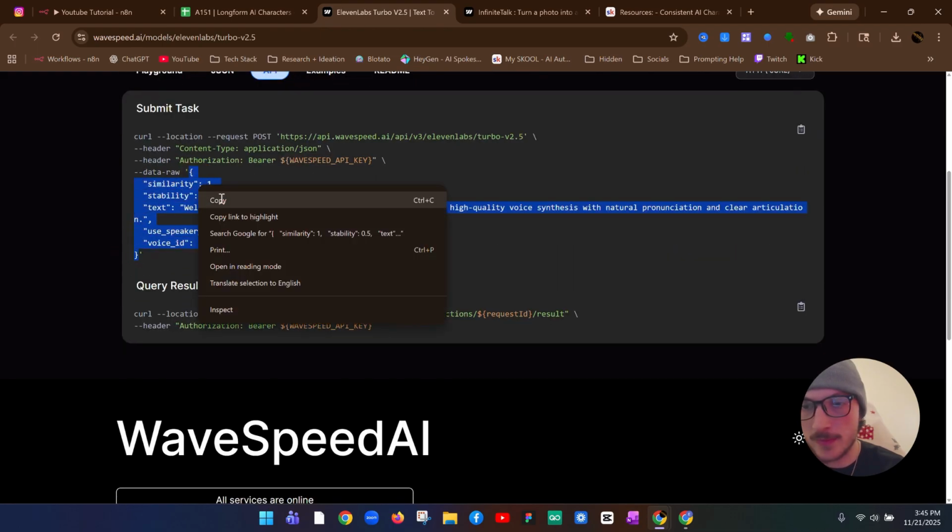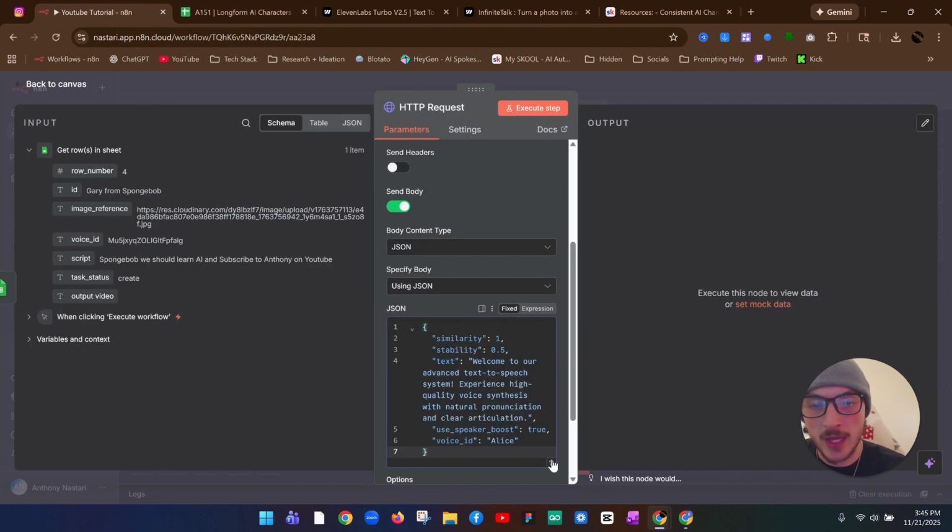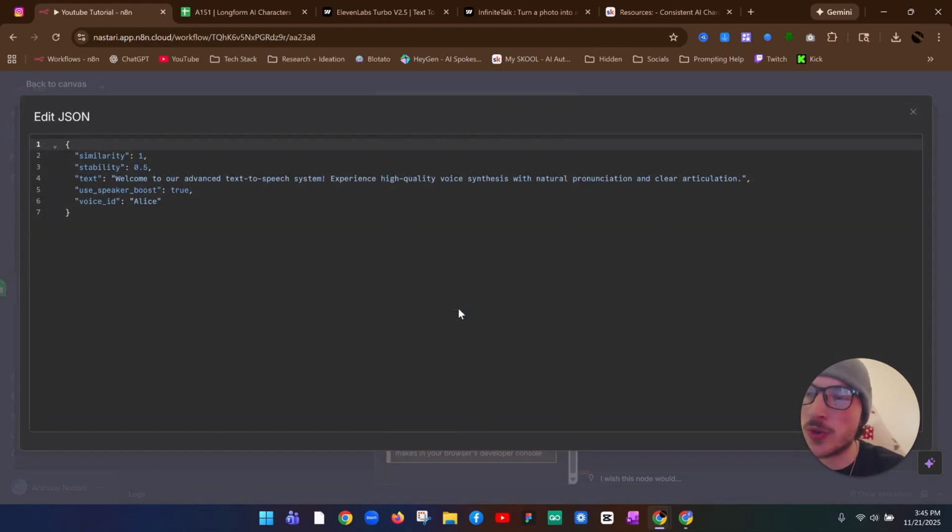So select that, copy it, and then we can paste it right into here. And what this is, we just copied JavaScript Object Notation, and that's the way that these two apps communicate with each other. If we just type it in plain English, it really wouldn't communicate that well, so we have to type it in this programming language. It's a little complicated at first, but once you get used to it, it's very simple.